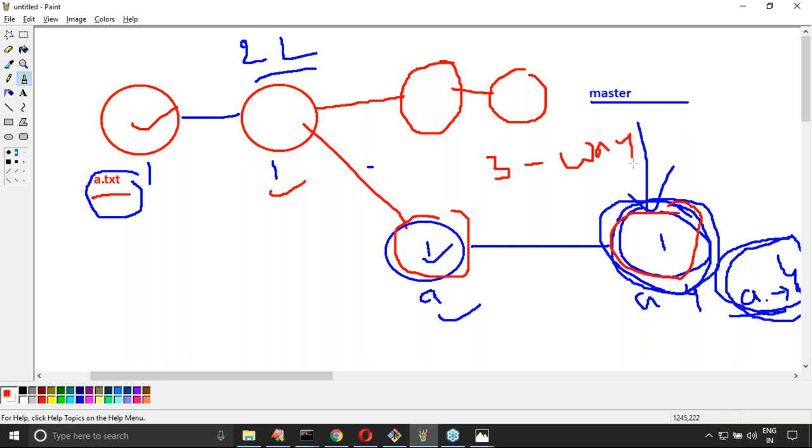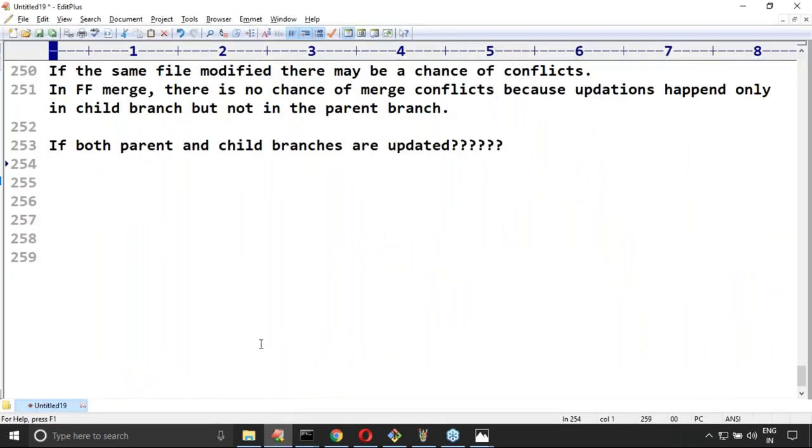Which merge is it? Can you please spell out? In this case, which merge is going to be performed, sir? Three-way merge will be performed. But in a three-way merge there may be a chance of conflicts. We have to resolve those conflicts, and how you can resolve them, that part we are going to discuss. Don't worry at all. So what is the difference between a fast forward merge and a three-way merge? Any doubt?